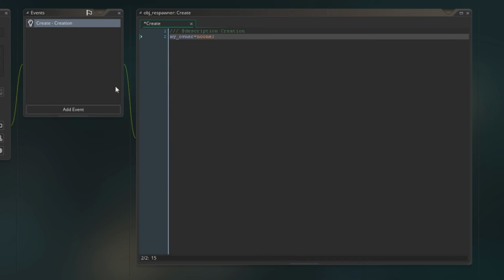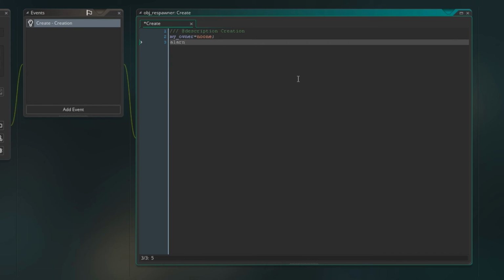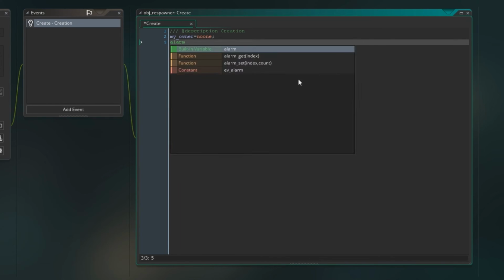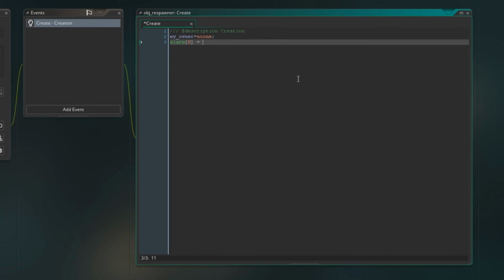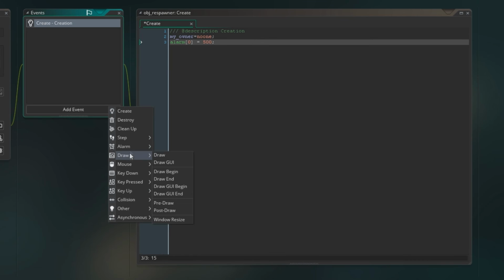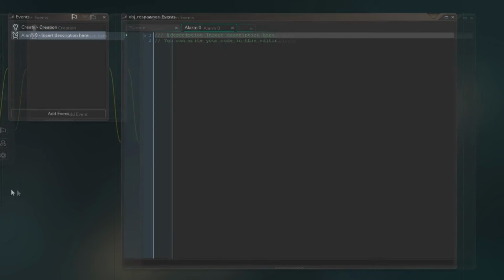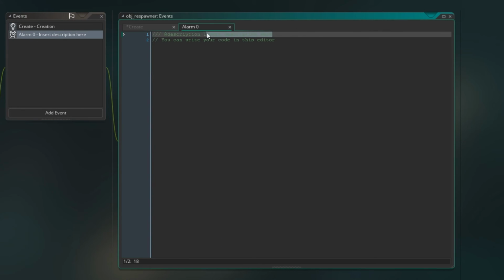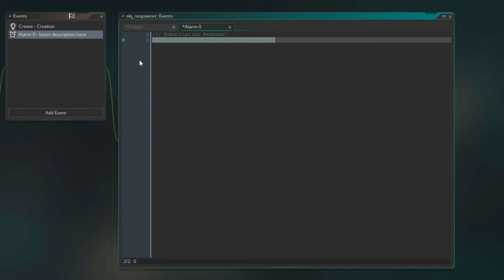Now in object respawner, we need an alarm 0, and we'll just set this at 500. Just for now, we'll play with the balance with this, and we'll get an actual timer on the screen so that it will count down in seconds or whatever. That's something we will do. And yeah, just respawn. This is just going to recreate the player next to the object portal.